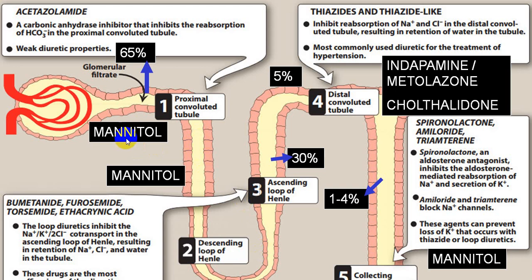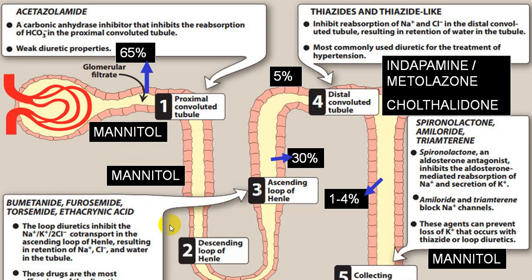Another compound which is acting at the level of the proximal convoluted tubule is mannitol. Mannitol will be acting on the proximal tubule, descending loop of Henle, as well as on the collecting tubules. It is acting at these 3 levels, and it will produce diuresis by means of osmosis. So mannitol can be utilized only in presence of a good working kidney. In presence of CKD, you cannot utilize mannitol.